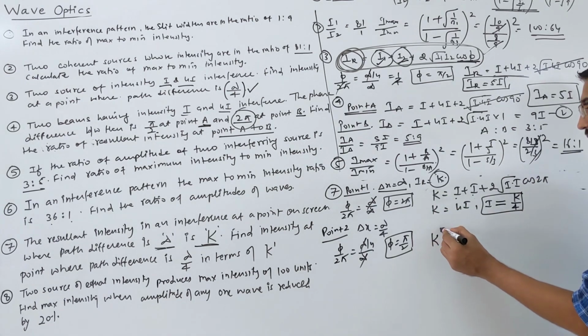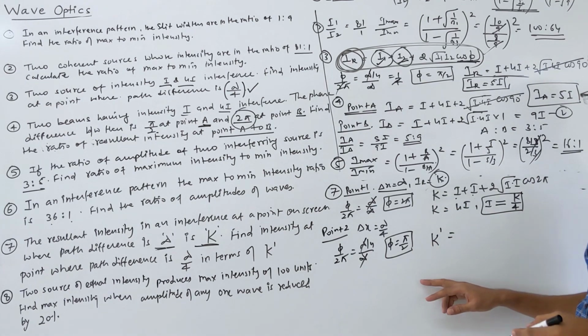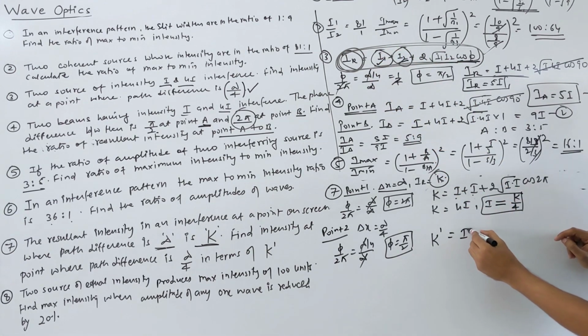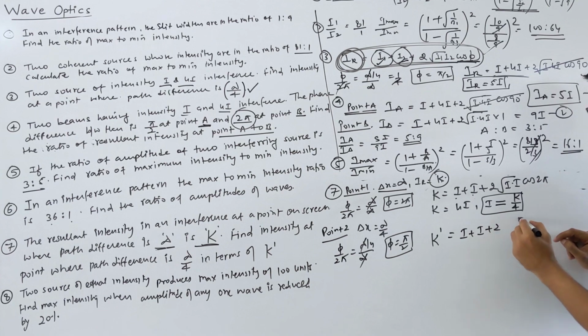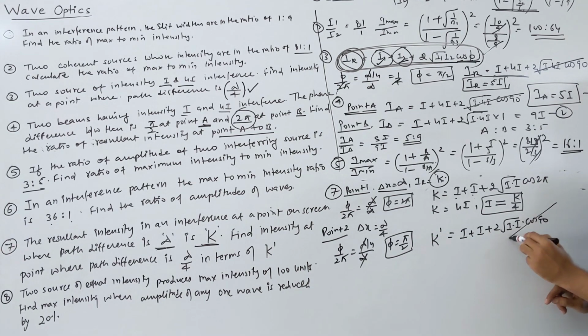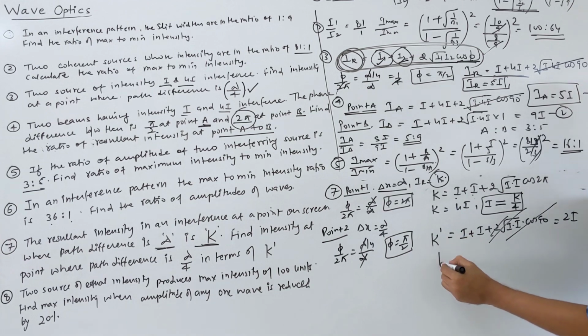So again let's find the result. Let's call that new intensity k dash. Again the same formula: intensity equals I plus I plus 2 times root I times root I and cos 90, that is pi by 2. That term is 0, the whole term is 0. What are we getting? Just 2I. The answer is asked in terms of k.